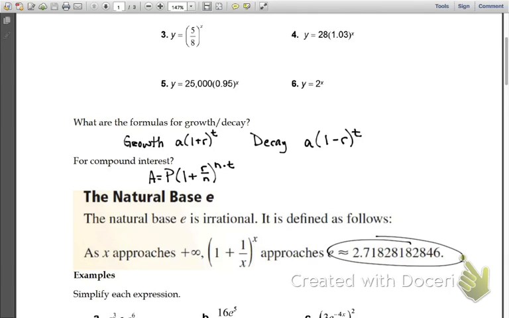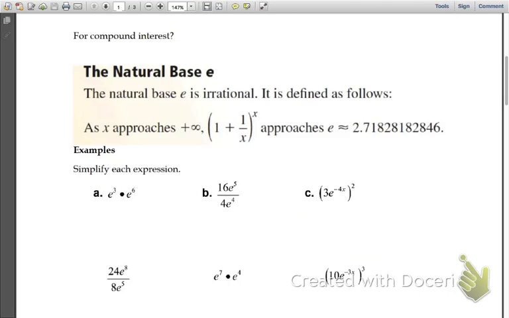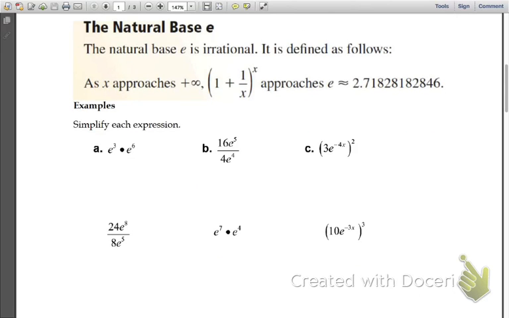As we go, we do everything the same way if we have to multiply, or divide, or do a power of a power. We treat it just like any other variable. If I have e to the third times e to the sixth, same way as x to the third times x to the sixth, what would I do with my powers? I'd add them up.